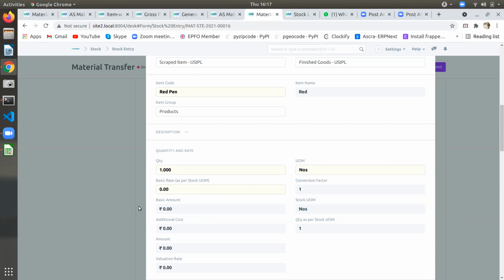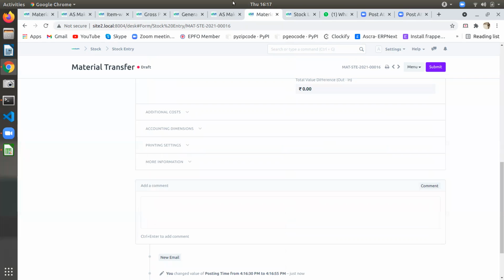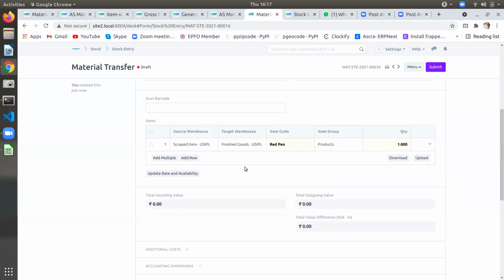Then it will not go to a scrap warehouse. Can you go to the scrap also? But in the warehouse also it is showing there, but it's showing zero value. Value is 0, but the quantity it will show. The quantity is shown with zero value.